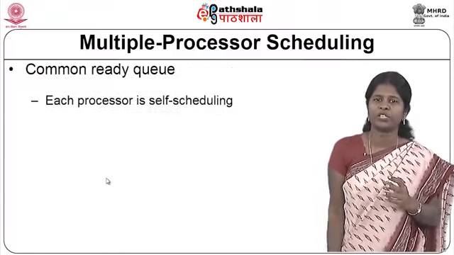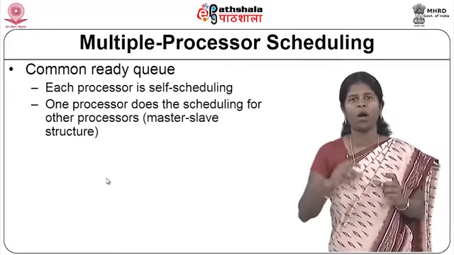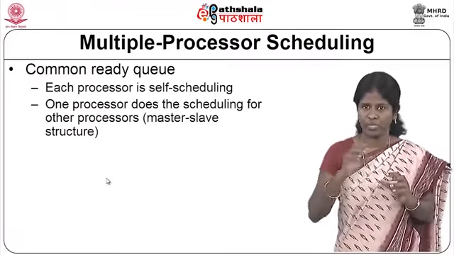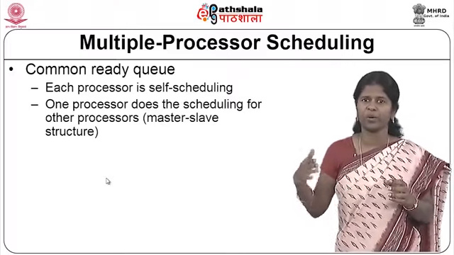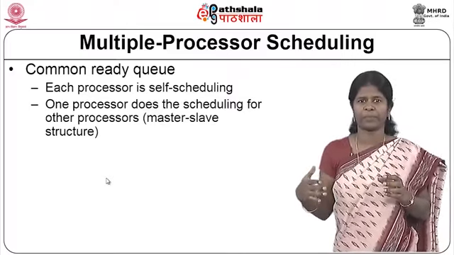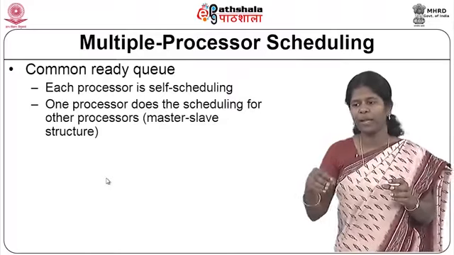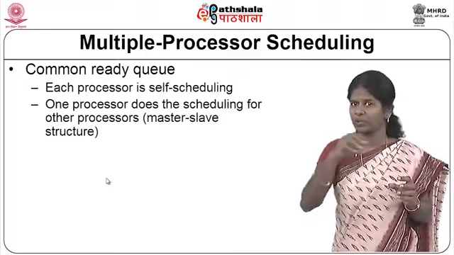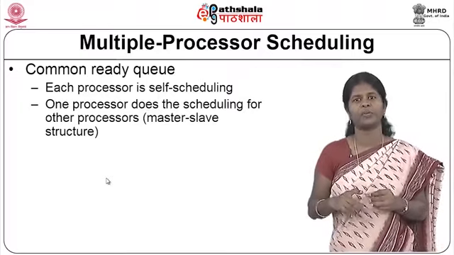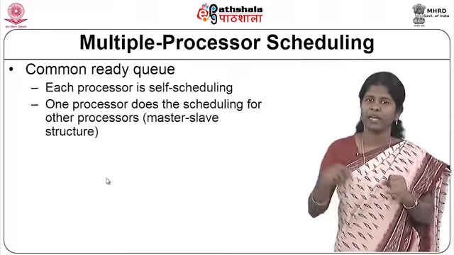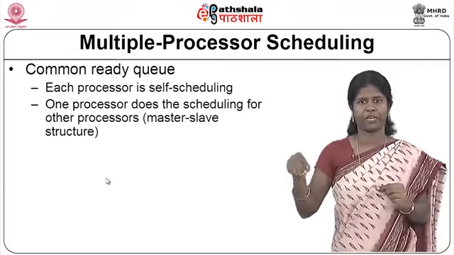So, a solution for this is to have a common ready queue. There will be multiple processors, but only one single ready queue into which all processes are put. And now, who will assign the processes to the different processors? So, there can again be two different ways in which this is done. One is that each processor can be self-scheduling.